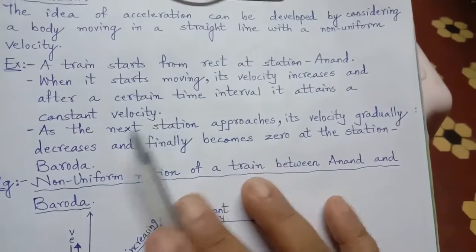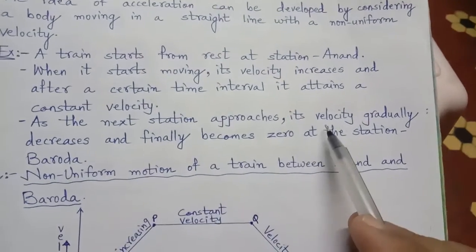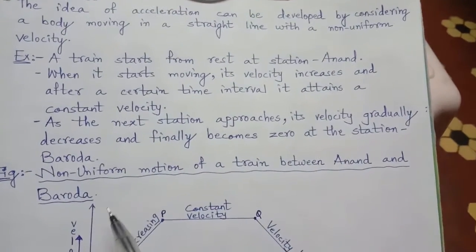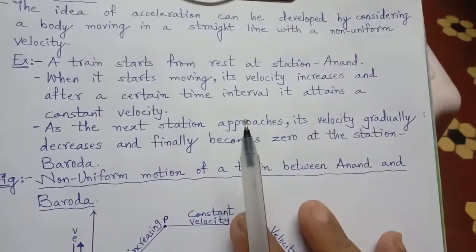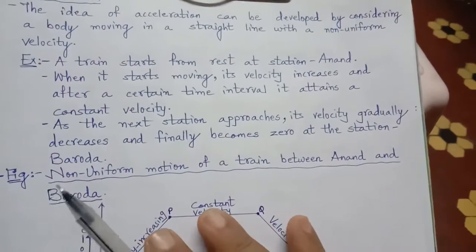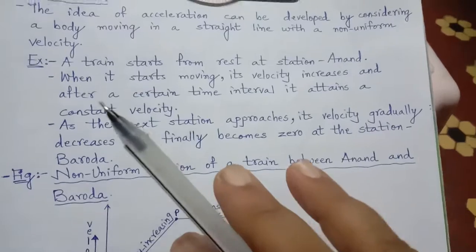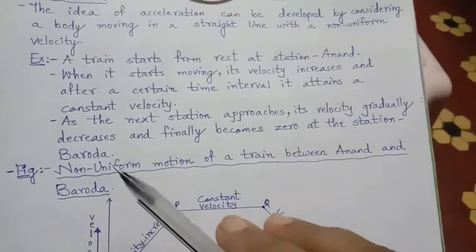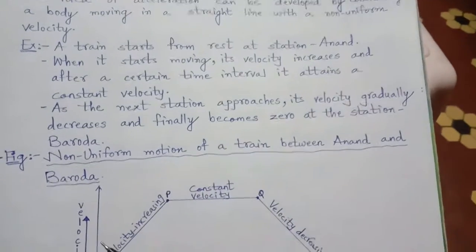Now what happens? As the next station approaches, that means as the next station comes nearer, its velocity slowly and gradually decreases and finally becomes zero at station Baroda. So I have given an example from Anand to Baroda. As soon as the train starts from Anand, slowly it will increase its velocity, and at a certain time interval it will attain the constant velocity, and as soon as Baroda comes nearer, the velocity again will decrease and will come to zero, that means at rest.